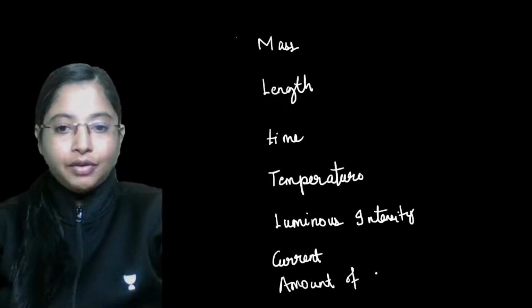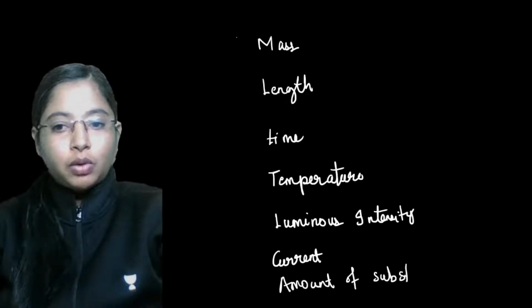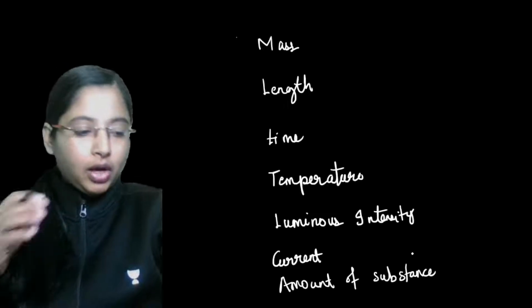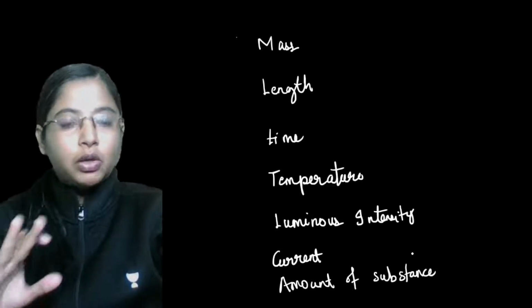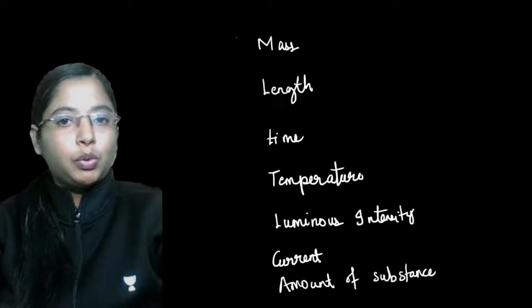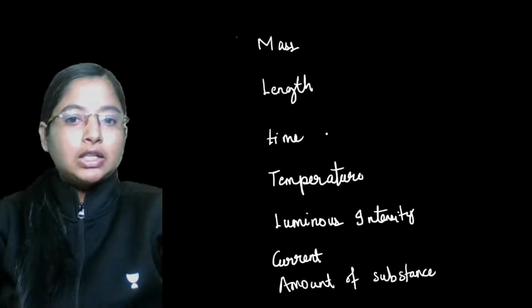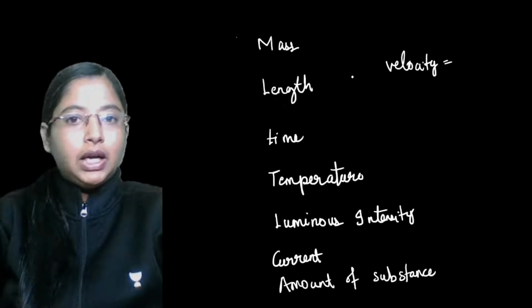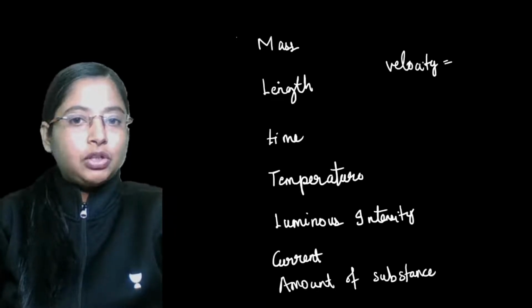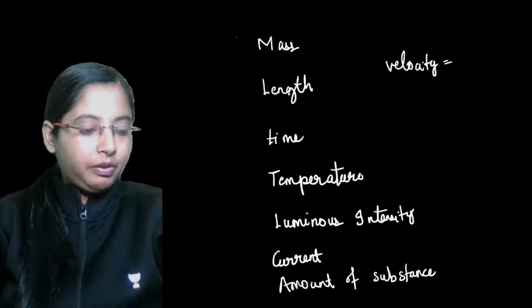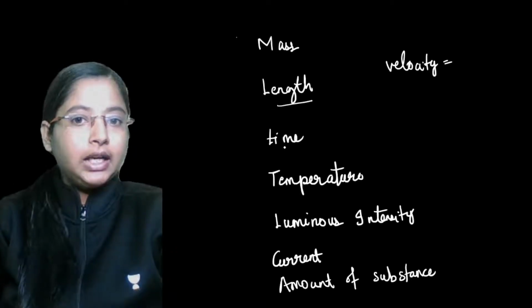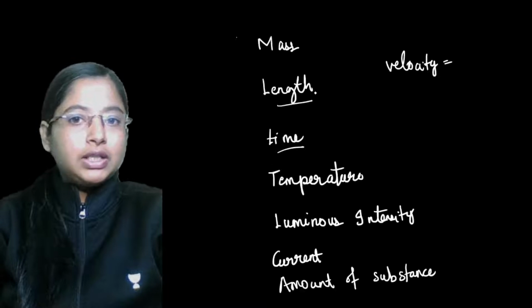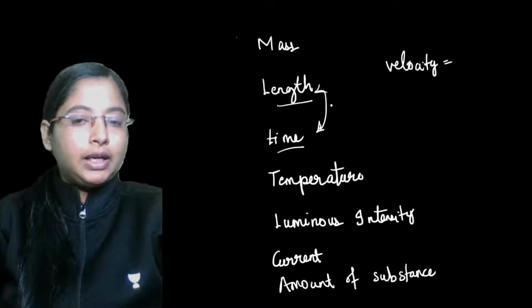We have 7 fundamental quantities, and using these 7 fundamental quantities, you can get the derived quantities. For example, what is velocity? Velocity is nothing but distance by time. The unit of distance is measured in length, by time. So velocity is a combination of 2 fundamental quantities.